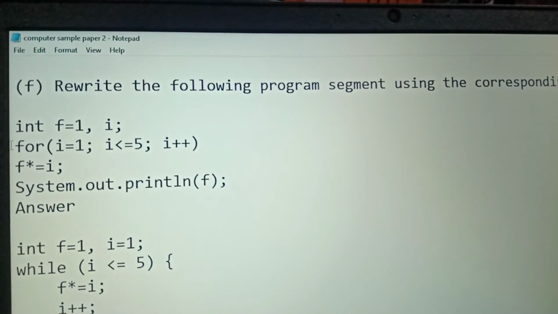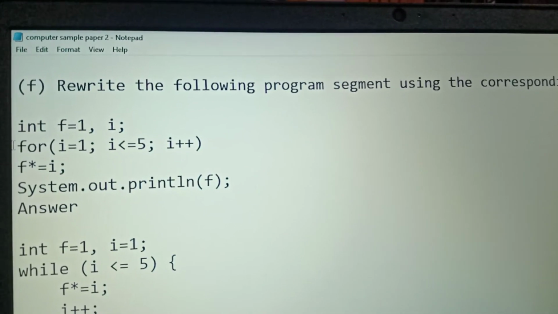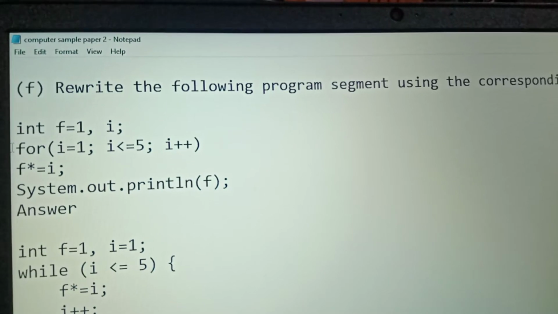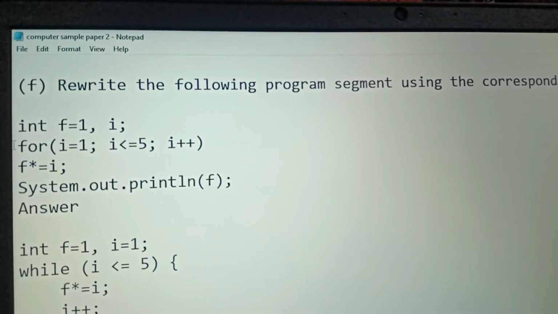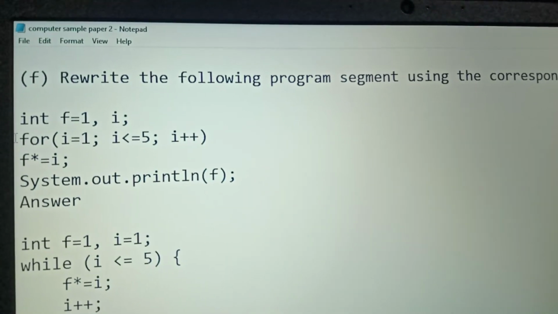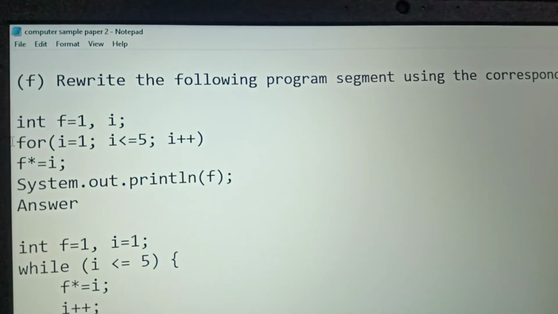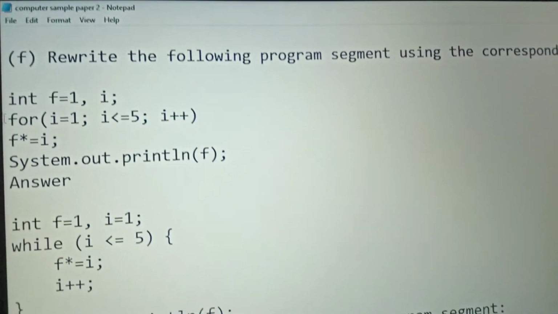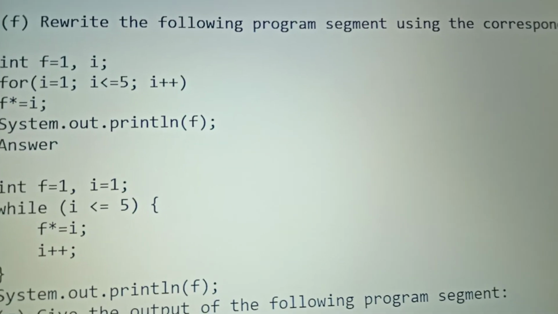f *= I, where star equals means multiply. This statement means, जैसे मैथ में हम पढ़ते हैं कि f equals I into f. Just like this we need to print this statement. So System.out.print f means whatever will be inside f will be printed. So what will be the answer? हमें इसे while loop में convert करना है.